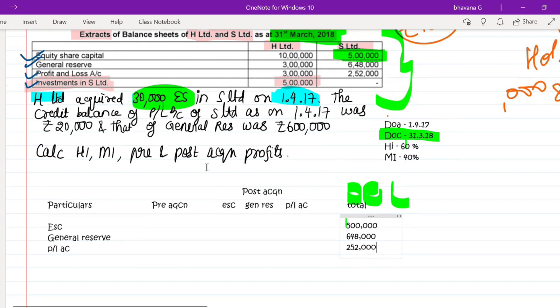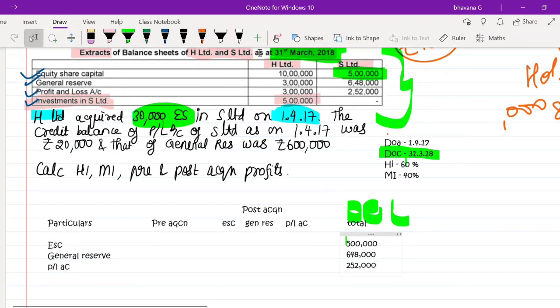Here we didn't read the question fully yet, right? In the question you can see they have told you the credit balance of P&L account, which means it will come on the liability side, of S Limited on 1/4/17. That means on 1/4/17, which is the date of acquisition.